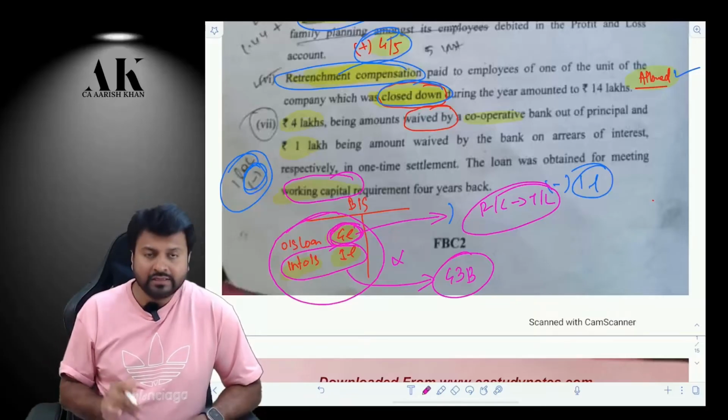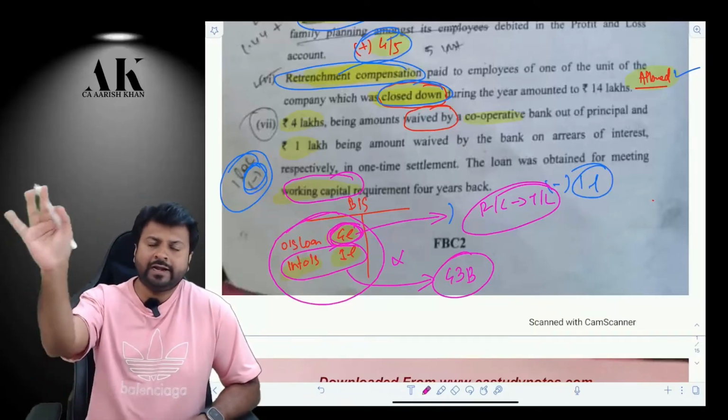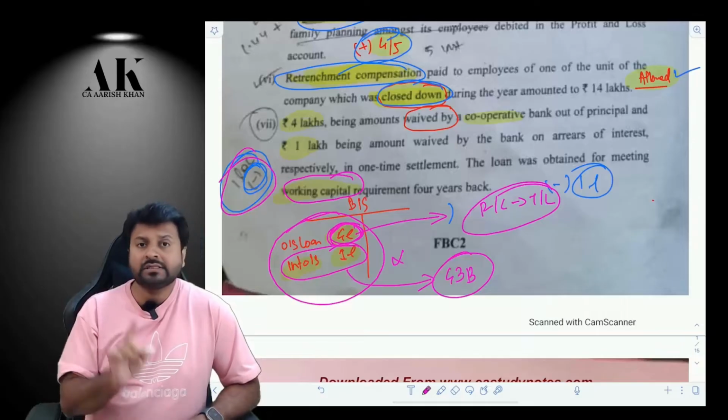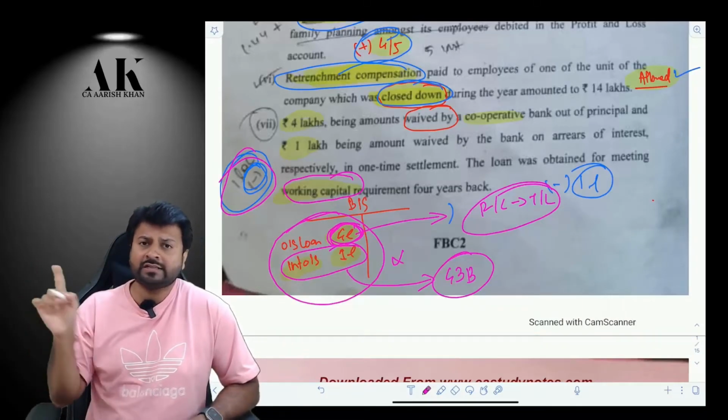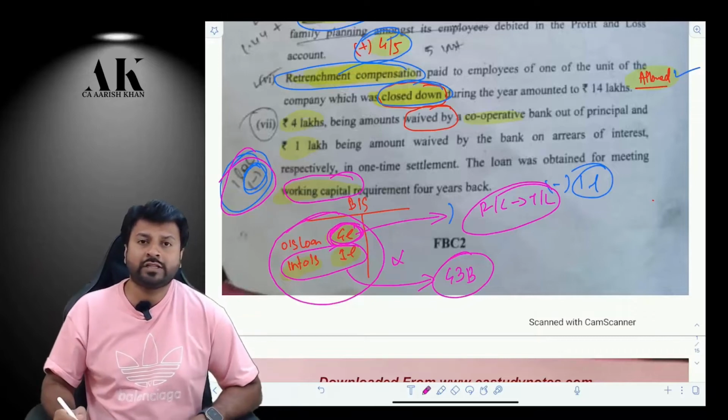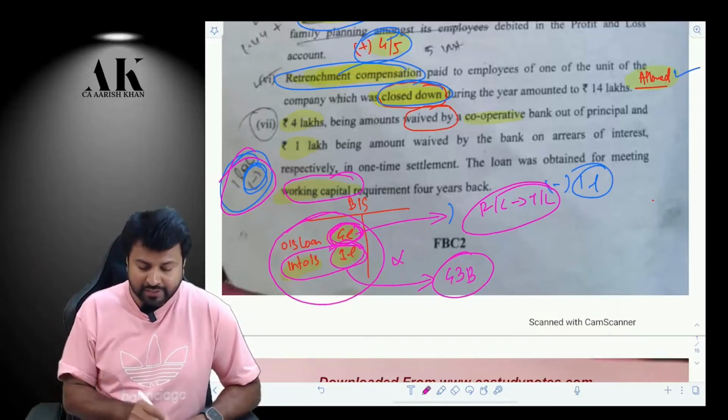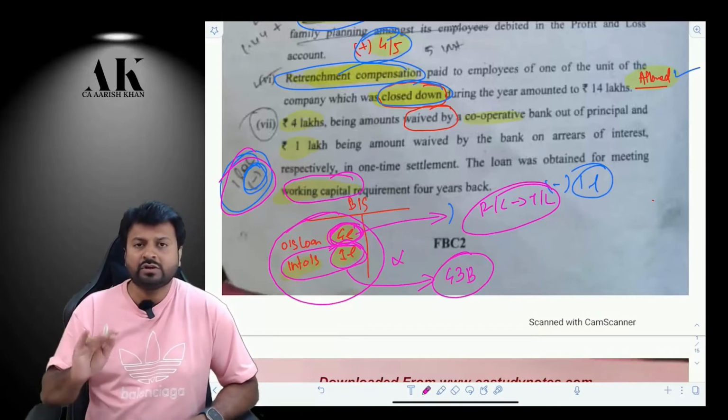So what is the treatment of this? This 4 lakh is a remission and cessation of a trading liability. Let it be part of PGBP, but this 1 lakh is not going to be taxed because you have already added that back to your income in the earlier years on account of non-payment as per 43B. Therefore, this 1 lakh should be reduced from your PGBP. You will not be chargeable with tax on this 1 lakh rupees.